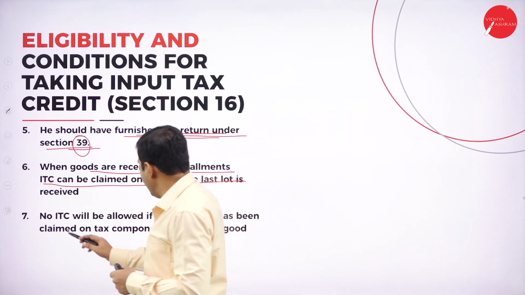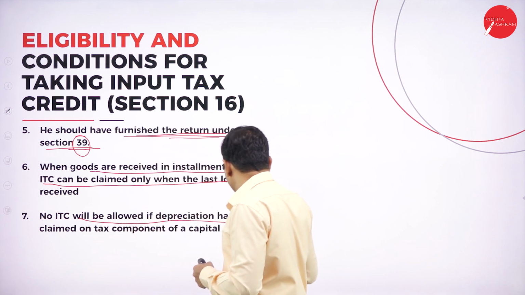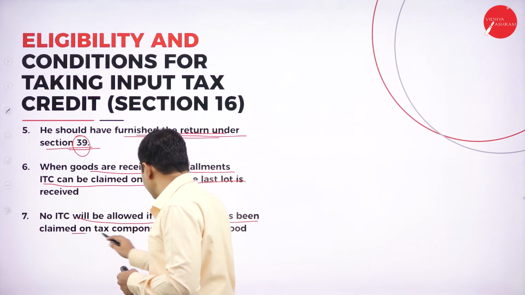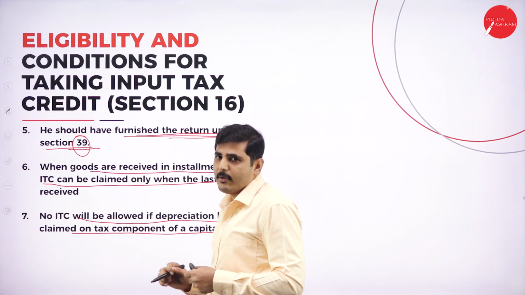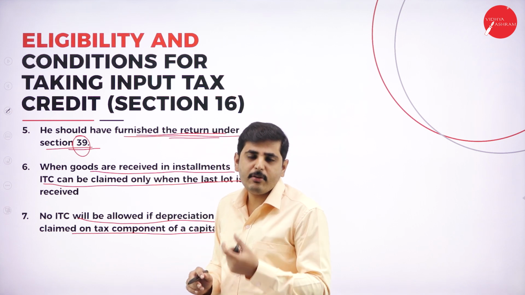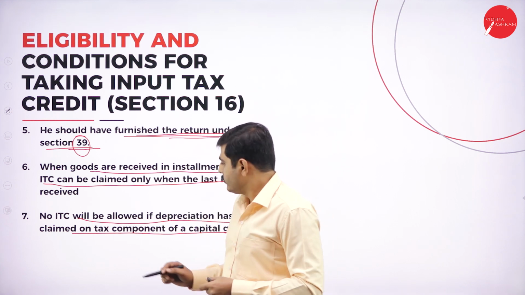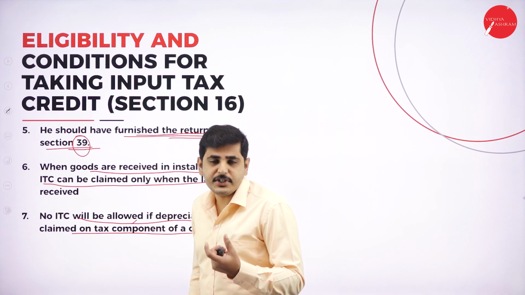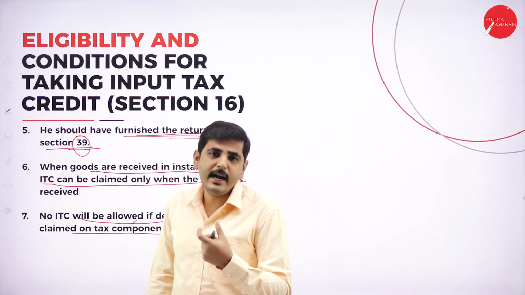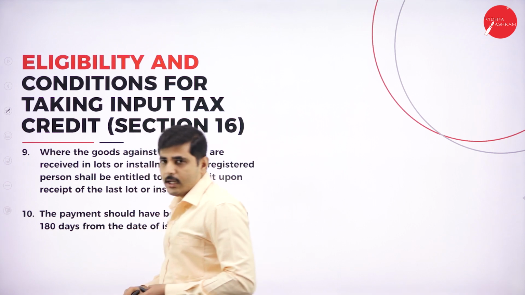Next one, no ITC will be allowed if depreciation has been claimed on tax components of the capital goods. For example, it is a machinery or it may be fixed assets like that. So if you have already claimed the depreciation on the capital goods, ITC is not available. Now, what is the next point?